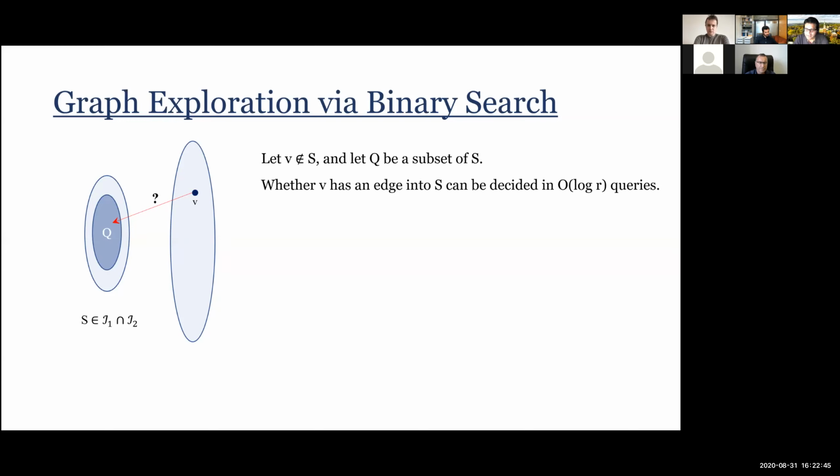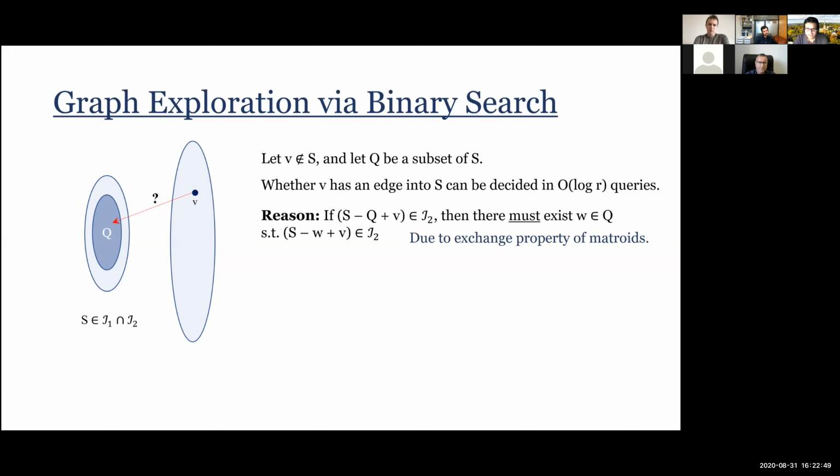Okay. Why is this the case? So let's see what it means, suppose there is a W here and there's an edge VW. Well, if you remember, this is a red edge. So this edge is there. If I take W out of my set S and I add V, this thing is independent in the second matroid I2. Okay. So I want to find whether such a W exists.